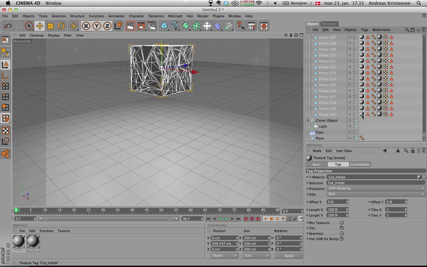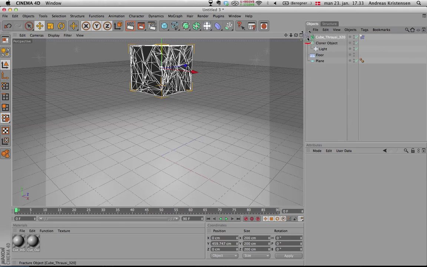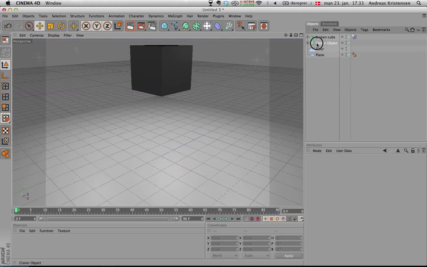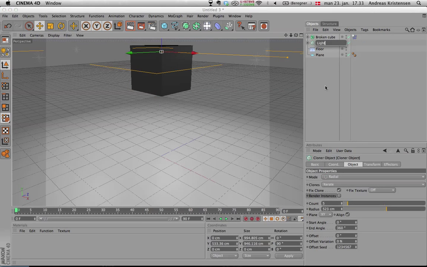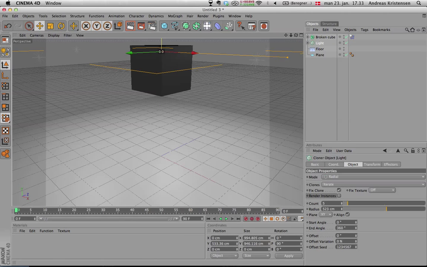So you can close Drowsy, and here we got our cube. I'll just delete the material because we can change that later. That's what we've done here. I think we renamed this to broken cube or something, and this to floor, so we know what we're dealing with.